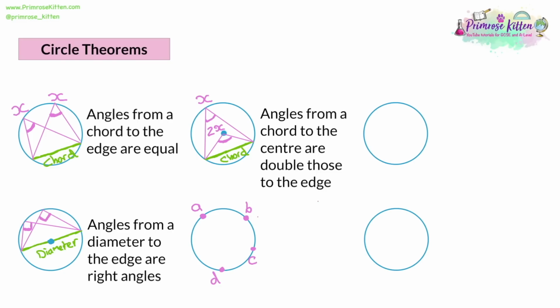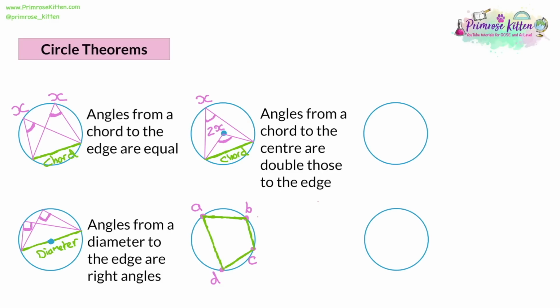And I'm going to join them up. So I'm going to join A to B, B to C, C to D, and D back to A. And so we've got a quadrilateral, a 4-sided shape. And let's just highlight that, like we highlighted the chords and diameters. So there's something we can do with this.